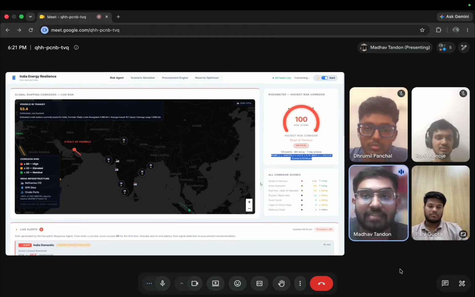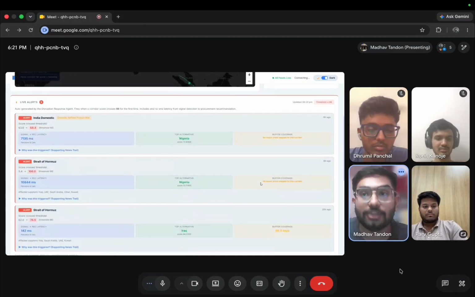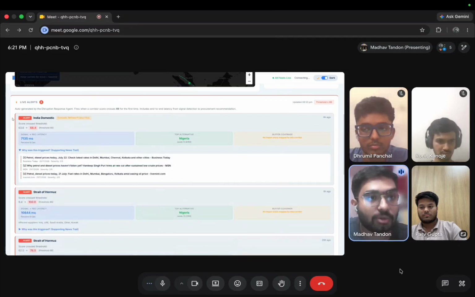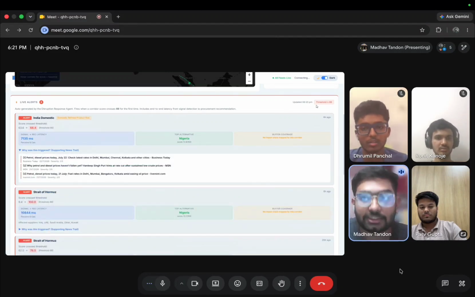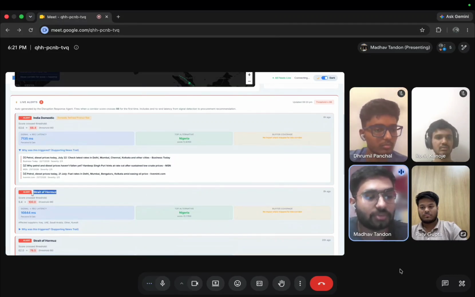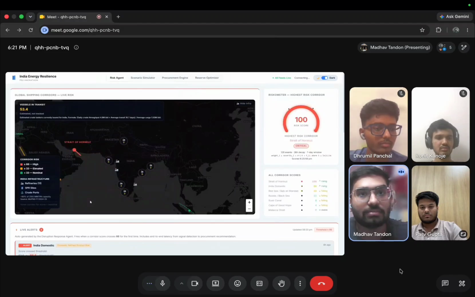Then comes the live alert part. As soon as any news is fetched, the LLM analyzes it and NLP shows all the important details, and how the alert is raised by the threshold. For example, if there is an attack, the threshold is crossed and it shows the alert, like the one for the Strait of Hormuz which we are showing here. So this is the single source of truth for what is happening.